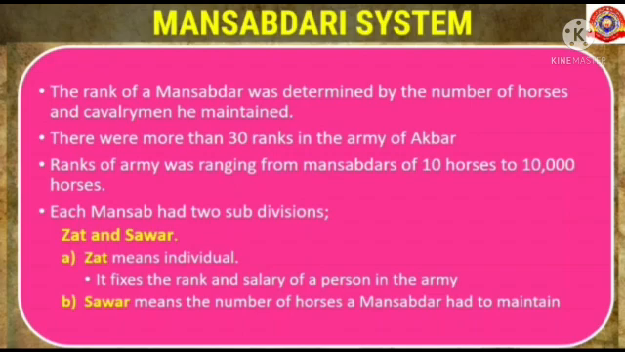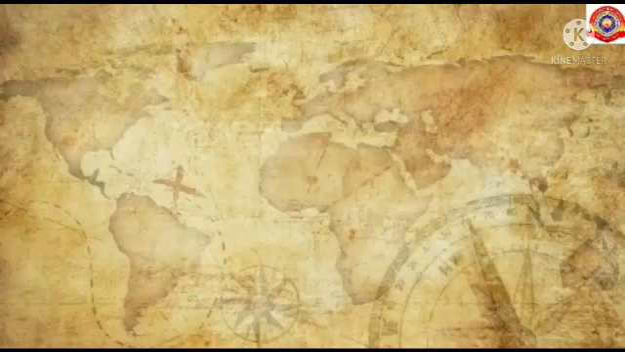Each Mansab had two subdivisions, that is Zat and Sawar. Zat means individual. It fixes the rank and salary of a person in the army. Sawar means the number of horses a Mansabdar had to maintain.